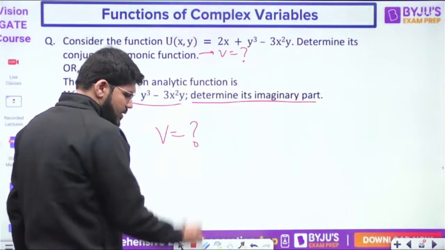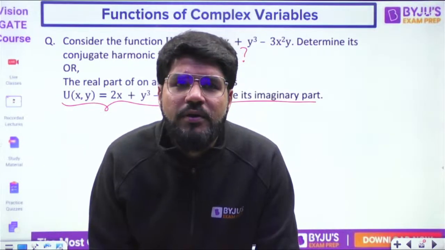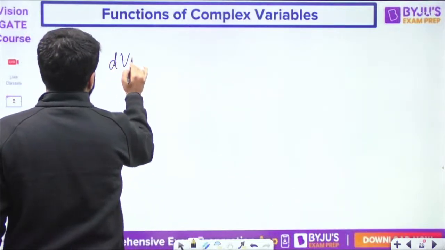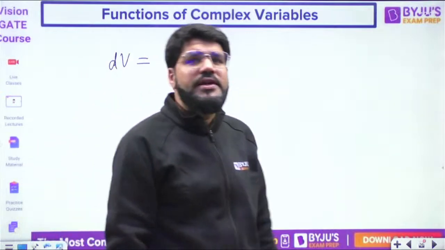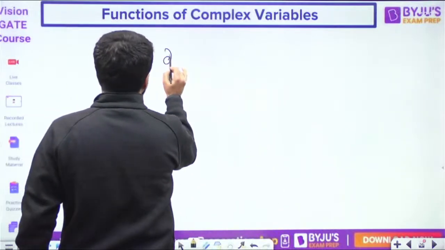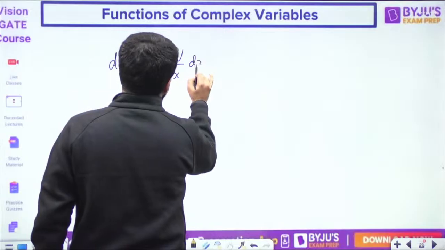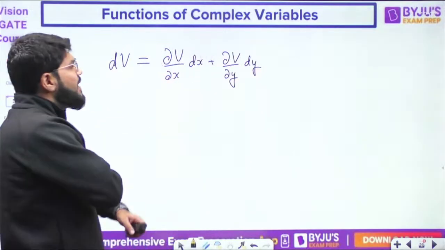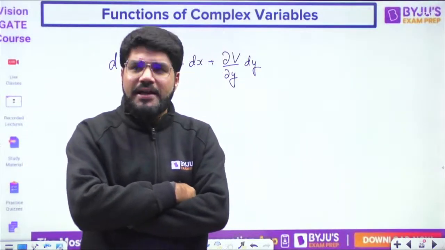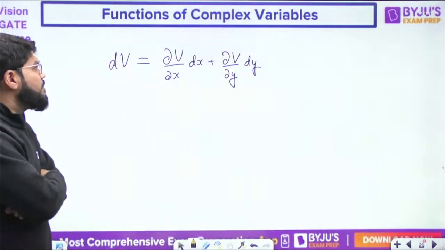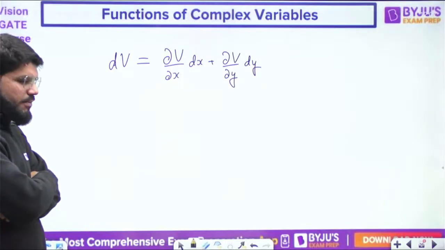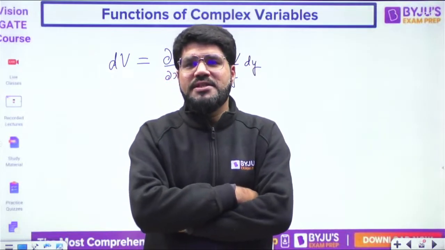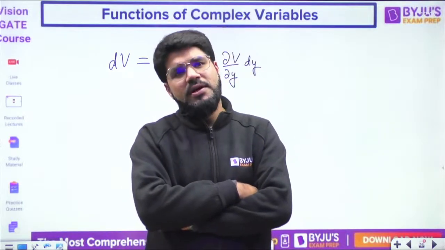How to find v? Dekho, let us start with dv. How can you find dv? dv can be obtained as ∂v/∂x dx + ∂v/∂y dy. अब ये ∂v/∂x और ∂v/∂y कैसे आएगा ये तो पता ही नहीं है. I'll tell you that also. But dv can be obtained as ∂v/∂x dx + ∂v/∂y dy. Yes, that is the total differentiation concept basically.